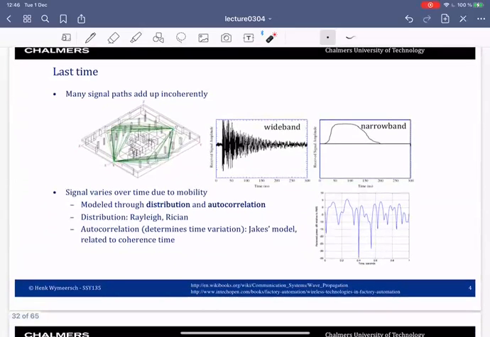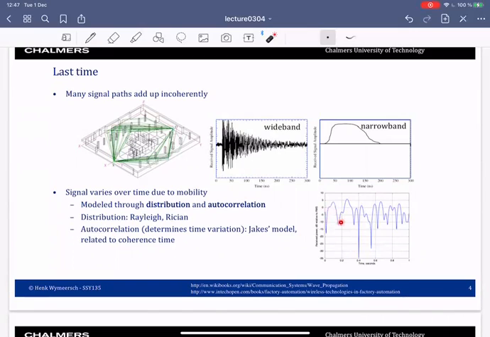Now, this picture we've seen already a bunch of times. So we have a transmitter on the left, a receiver here on the right. If you send a very short pulse with a large bandwidth, you'll receive this wideband received signal. If you send a very long pulse that has a small bandwidth, then you will receive it like this. And so in the case on the right, all the paths in the channel are overlapping, and they give rise to these fluctuations of the channel over time due to the coherent and incoherent addition of complex numbers.